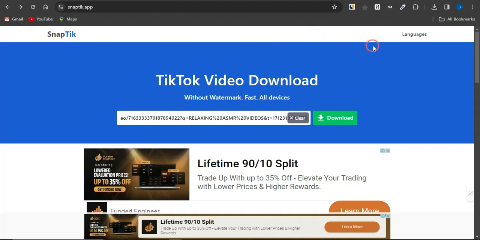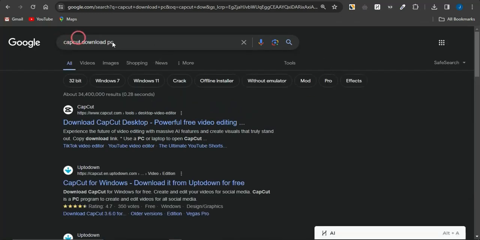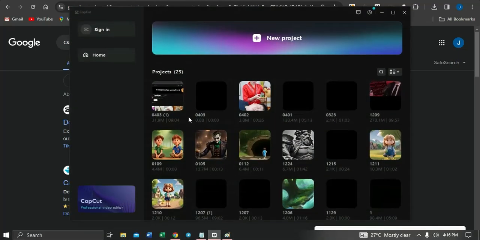Then we can actually go on to editing our video right now. Since we've gotten the voiceover, we've gotten the video that will be on the background, we can then simply go on to merging that with a cool video editing tool called CapCut. Now you can utilize CapCut right now on your mobile devices, be it a laptop or a mobile phone. You can just head on to Google and search for CapCut download for PC to download that on your device.